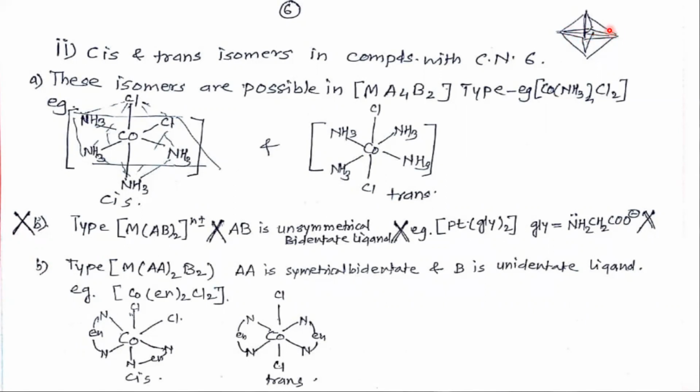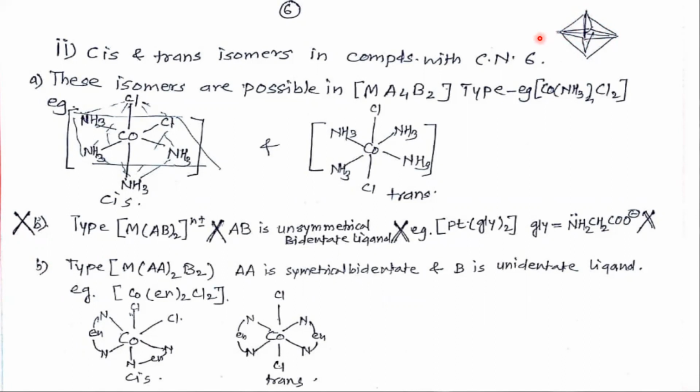At the 4 corners of this plane, it is a square. To these 4 corners, 4 similar or different ligands are attached, and one ligand is above the plane and another ligand is below the plane. So this geometry is octahedral geometry.